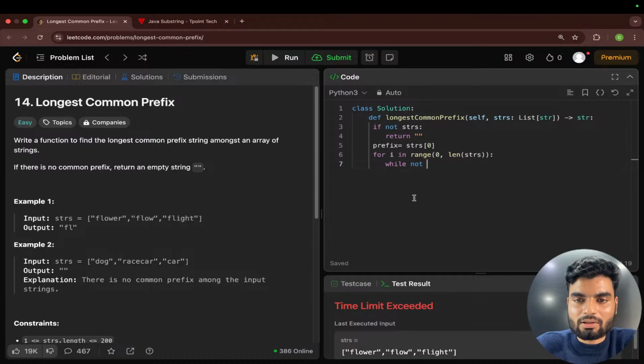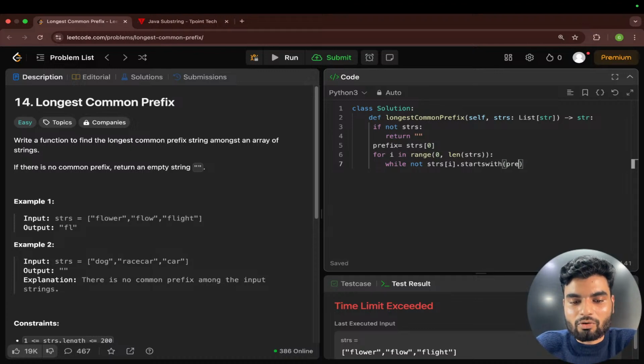If this prefix is not starting with strs[i].startswith, the startswith method. If this is not starting with what? The value we have, this prefix.